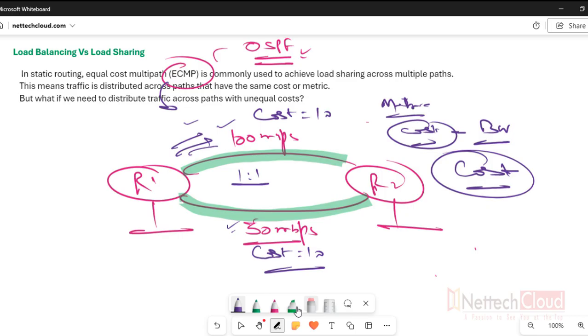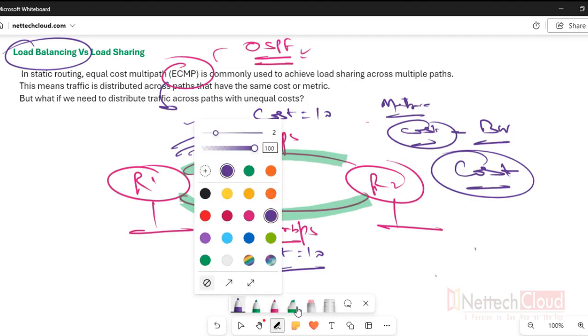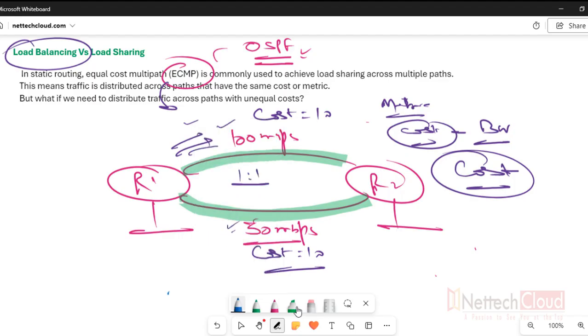So is it load balancing? No. True load balancing is supported only by which protocol? Do you have any idea? OSPF? No. RIP?